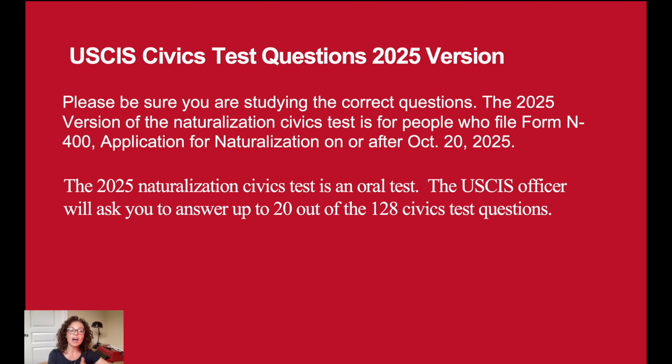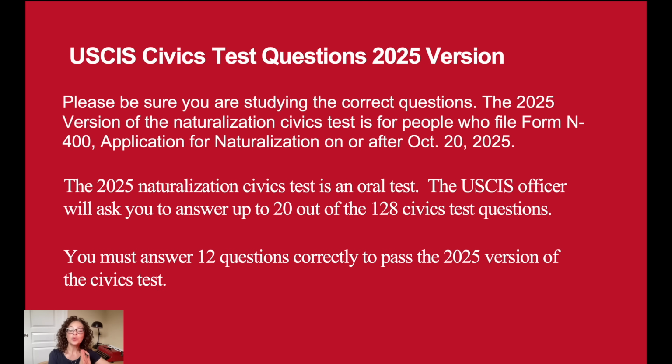The USCIS officer will ask you to answer up to 20 of the 128 civics test questions. You must answer 12 questions correctly in order to pass. Ask questions below. In the meantime, let's get started.